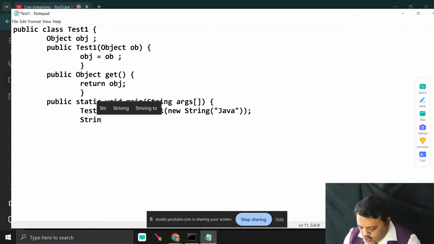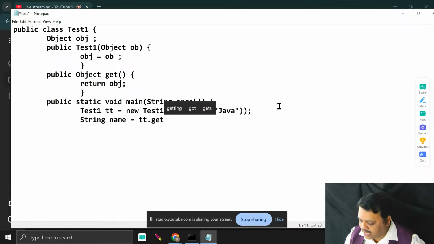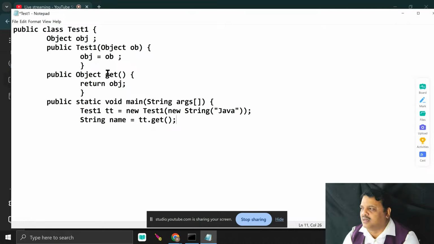I just write here String name is equal to tt.get. Can you please tell me what is the return type of the get method? It is the Object class reference. You know that in Java, Object is the base class. Can the base class reference be assigned to the child class reference? No. If I directly assign it, an error occurs. You will see how it generates the error.